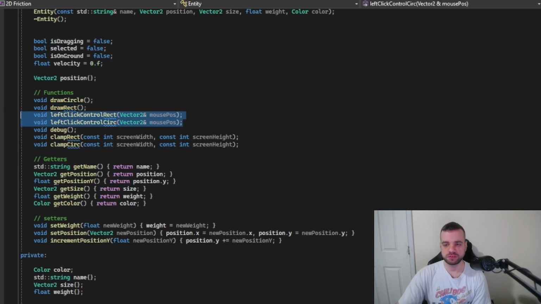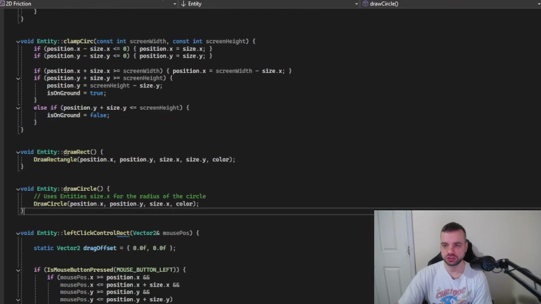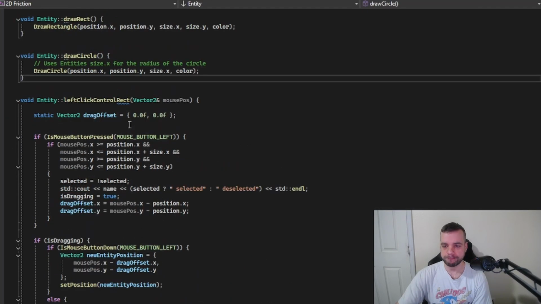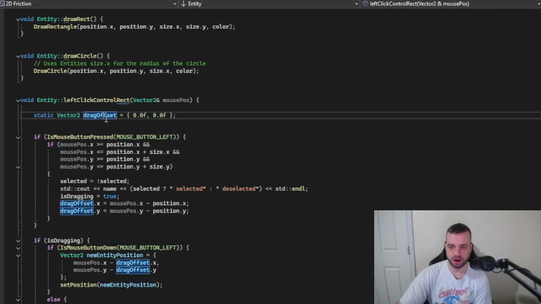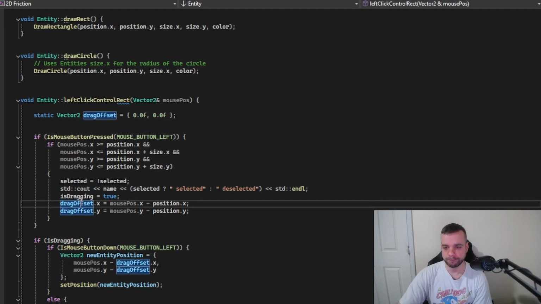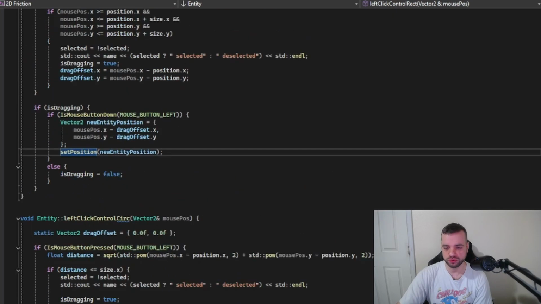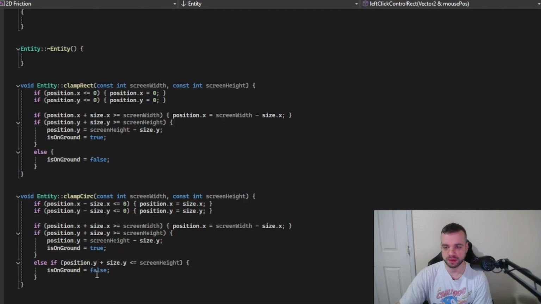Next up, we have left-click controls for each. And so we're using a drag offset value that we set as we move. And if we're dragging, we're applying the new entity position, subtracting the drag offset, and then setting a position through a function that we created earlier.